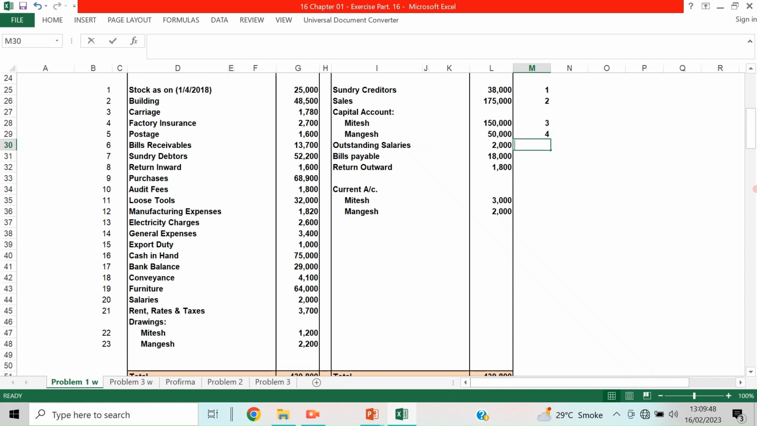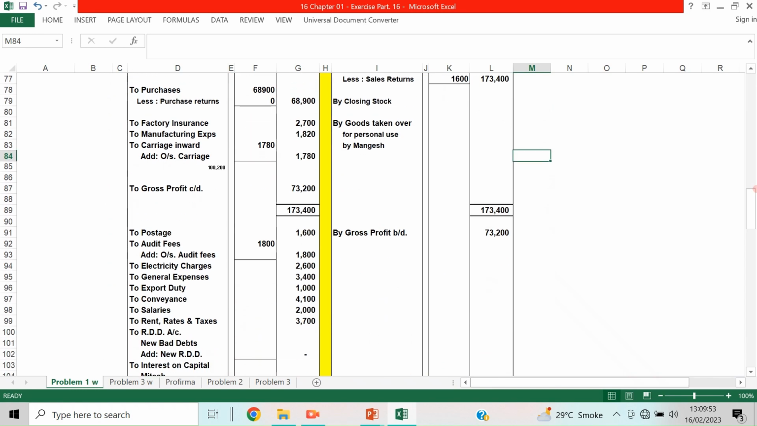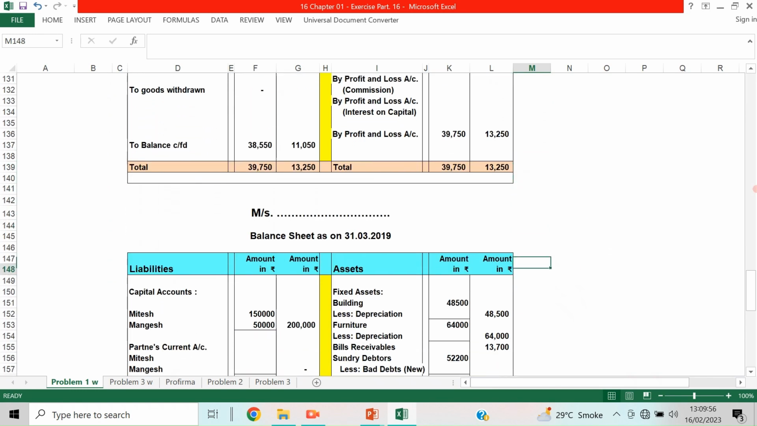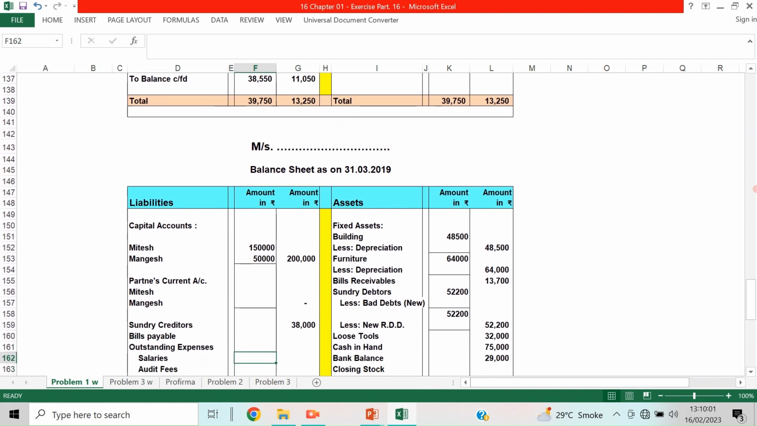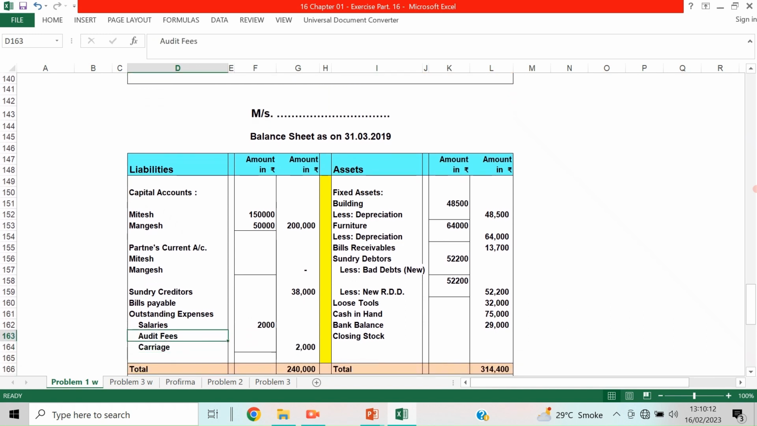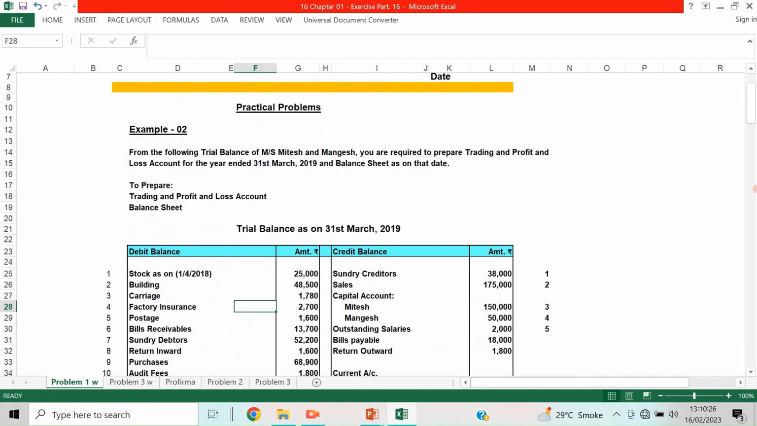Now outstanding salaries. The salaries are not paid, 2,000 rupees is not paid, so it is taken to the liability side of the balance sheet. Outstanding expenses, salaries 2,000. There are other outstanding expenses also, that is the reason it is taken to the inner column. Total outstanding expenses. Outstanding expenses is a common head. There can be various types of outstanding expense heads, like salaries, audit fees, carriage, whatever it is. All the outstanding expenses are grouped under one head, so it's taken here.